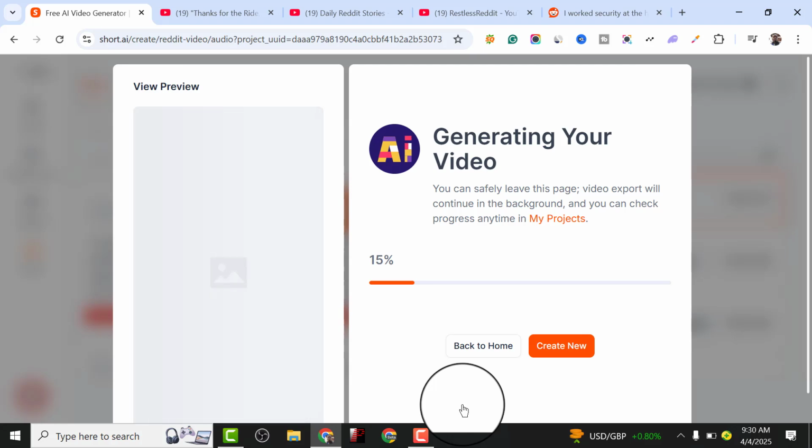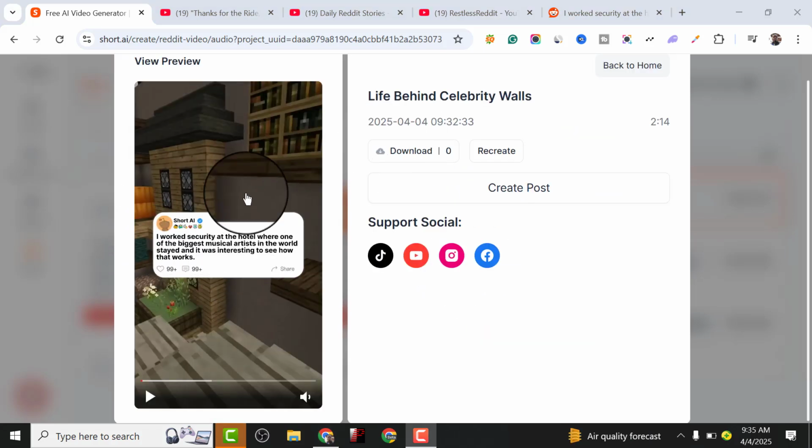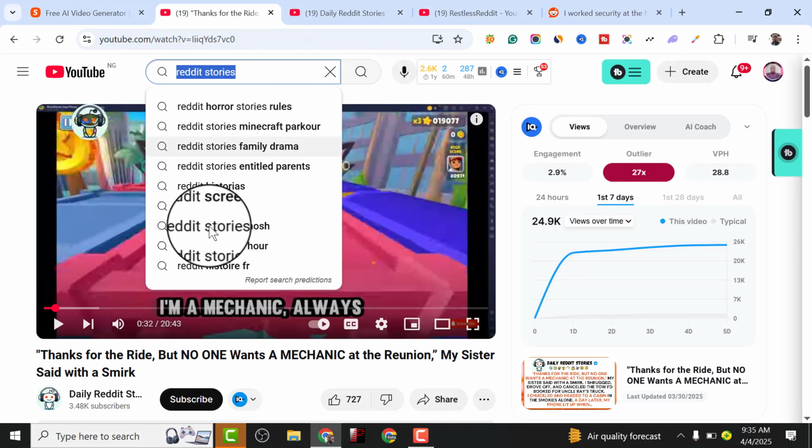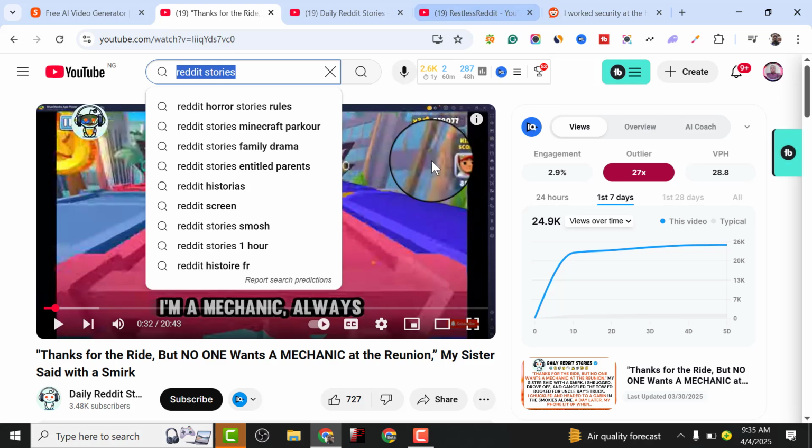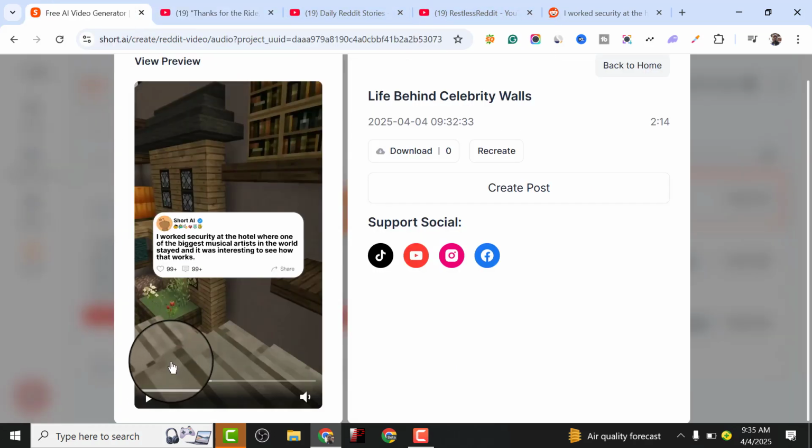So I will have to pause this video, wait for it to generate, then actually show you the outcome of this particular AI tool. Now the video is generated for us. I actually showed you that the video has been generated successfully. As you can see, this particular title showed up successfully, and it showed the like and the comment, indicating that it's content from Reddit. So let me play the video to show you exactly that we replicated the video I showed you in the beginning of this video. Let me play it to show you exactly that we have the video ready.